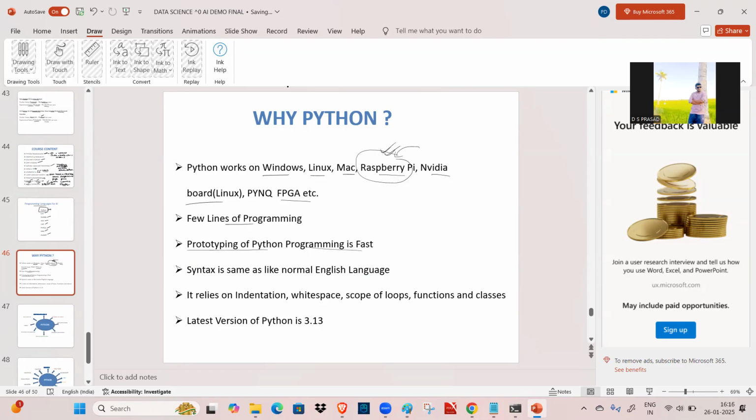Prototyping of Python programs is very fast, and the syntax is like normal English language. It relies on indentation, white space, and scope of loops, functions, and classes. The latest version of Python is 3.13. So here we are going to see how to download and install Python, and how to write Python programs, all these things.